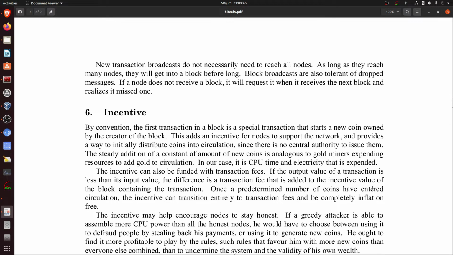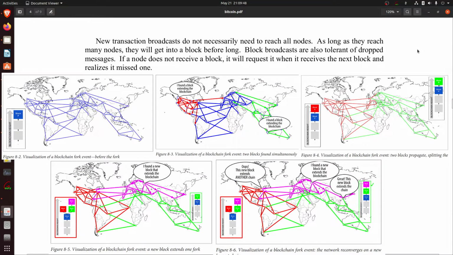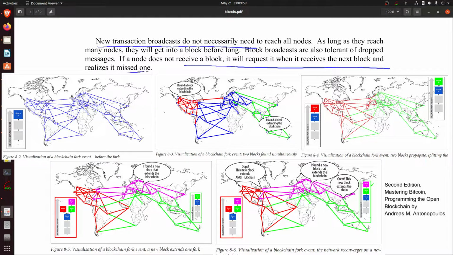New transaction broadcasts do not necessarily need to reach all nodes. As long as they reach many nodes, they will get into a block before long. Block broadcasts are also tolerant of dropped messages. If a node does not receive a block, it will request it when it receives the next block and realizes it missed one. So this basically means that new transactions happening globally need not reach all the millions of nodes. They need not immediately reach all of them, because by the time they reach all the nodes, most of them would have been indexed in some block which is being attempted by the miners globally.